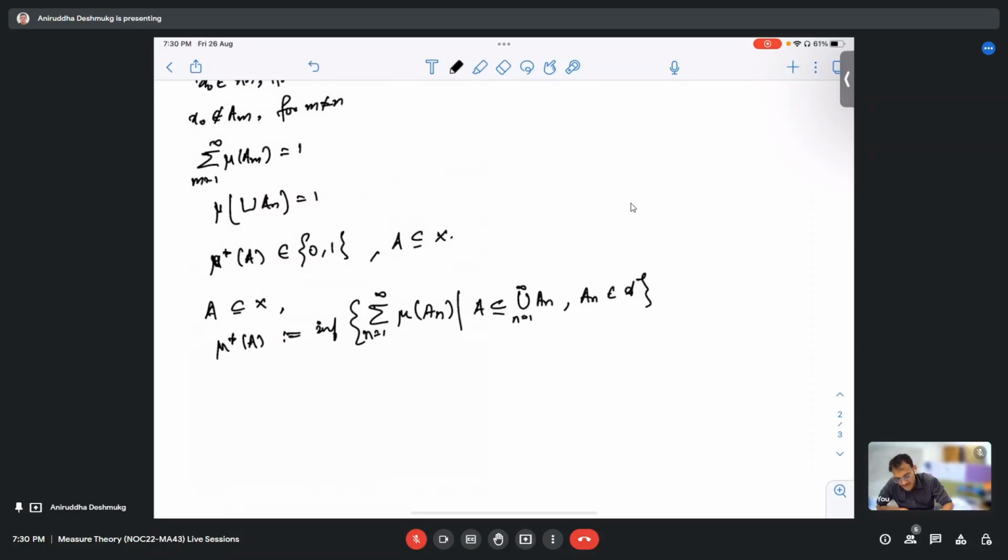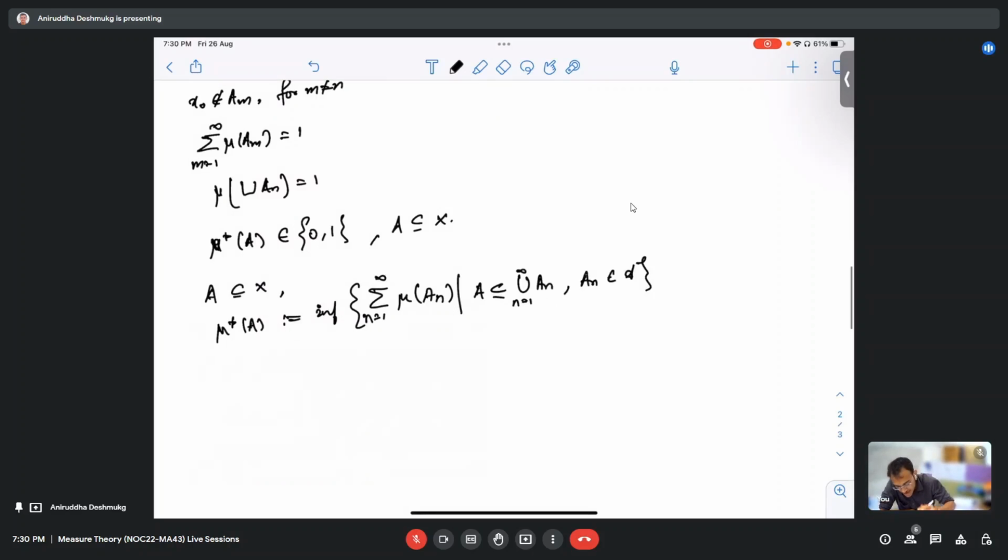Right. Now, you start with any x. What about mu star of X, the whole space X? It would be 1, because the measure itself is 1, so the outer measure is 1.